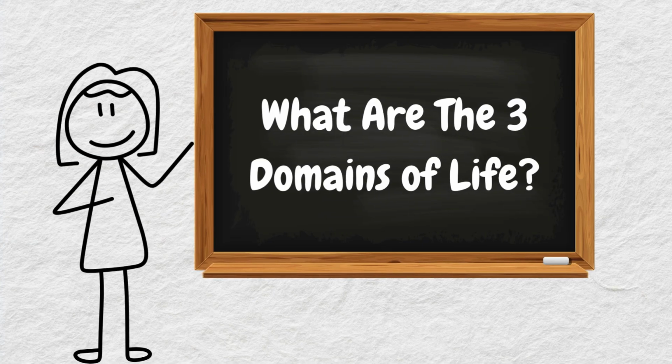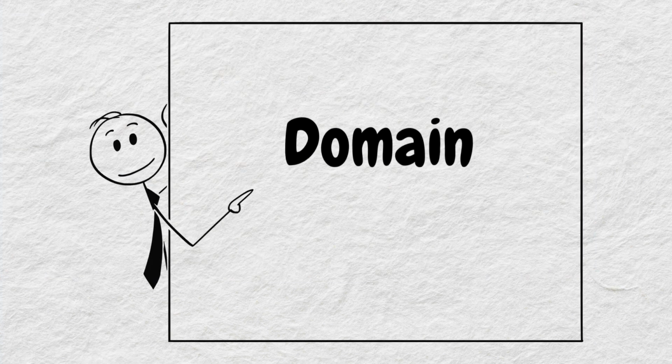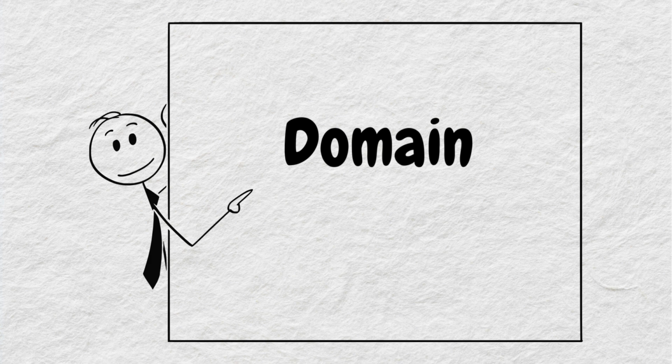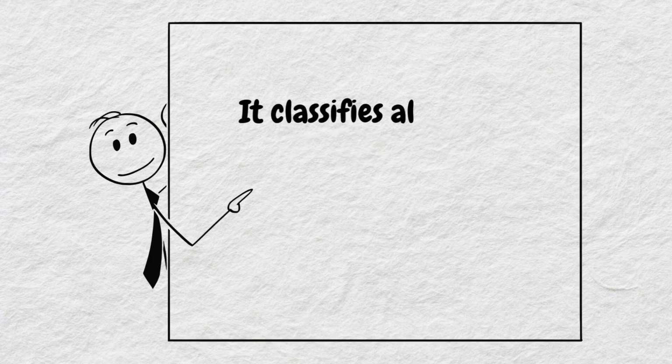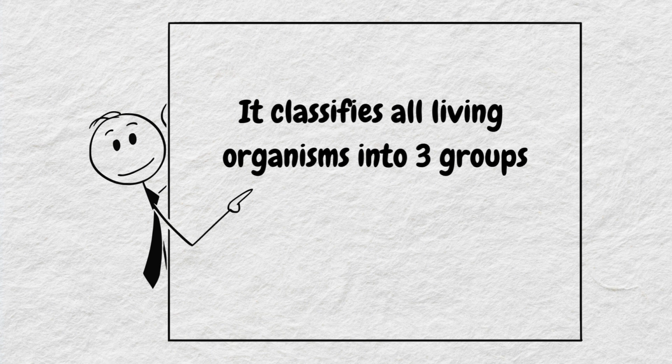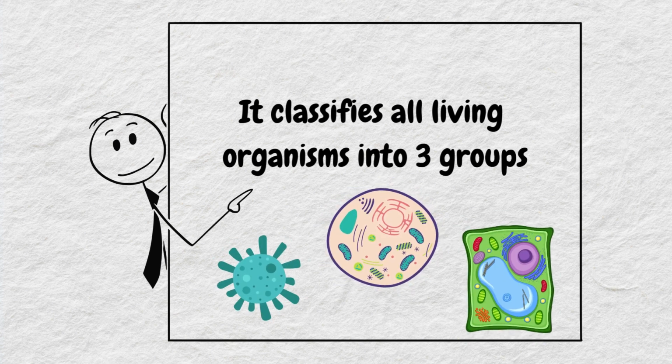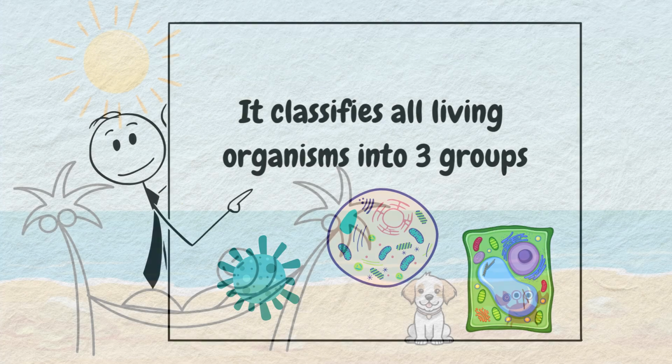We are talking about the three domains of life on Earth. The domain is the highest and the most broad level of classification in the modern taxonomic system. It classifies all living organisms into three major groups based on fundamental differences in the structure of their cells.